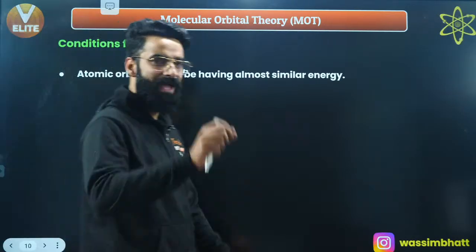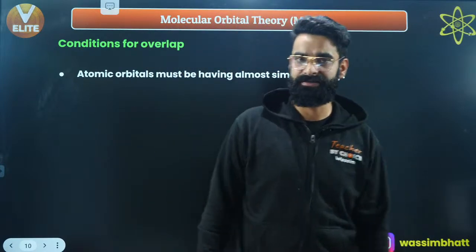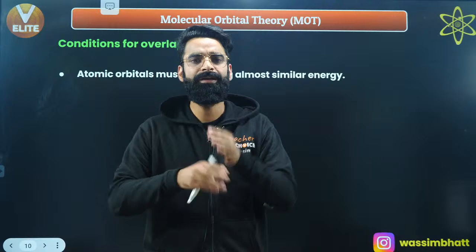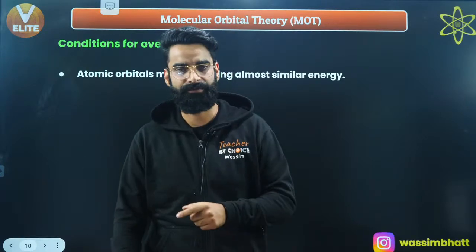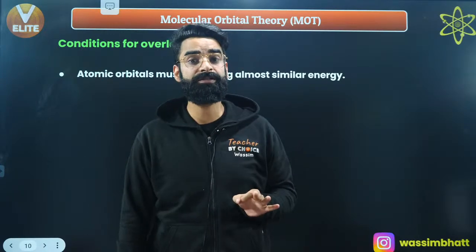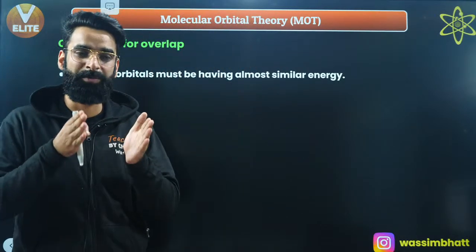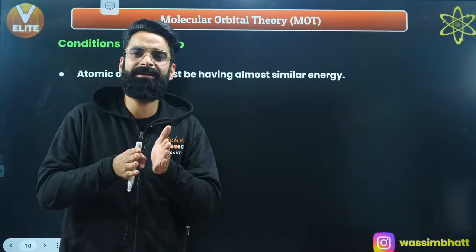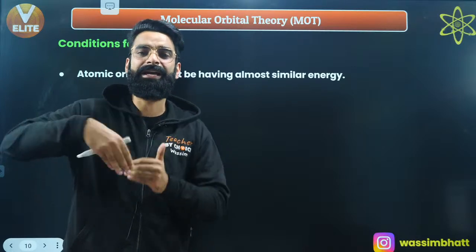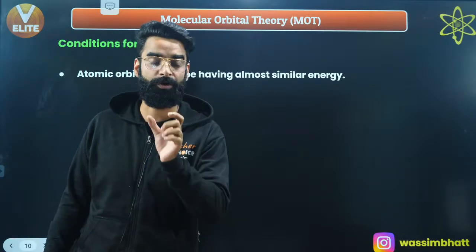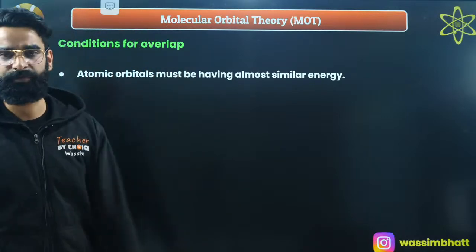Now, as far as molecular orbital theory is concerned, atomic orbitals of two bonding atoms are going to combine and lead to the formation of molecular orbitals. Now, what are the conditions for the combination of these atomic orbitals? What conditions must the atomic orbitals follow such that they can combine and lead to the formation of molecular orbitals? Let's talk about those conditions first.